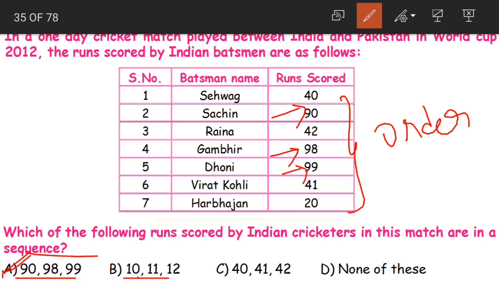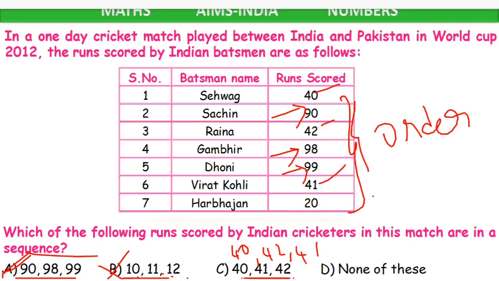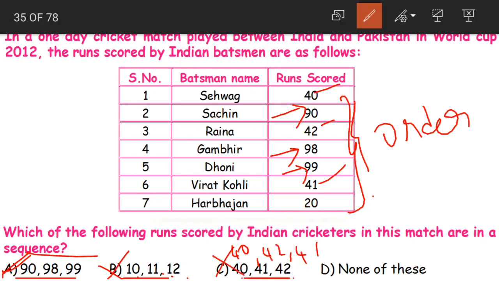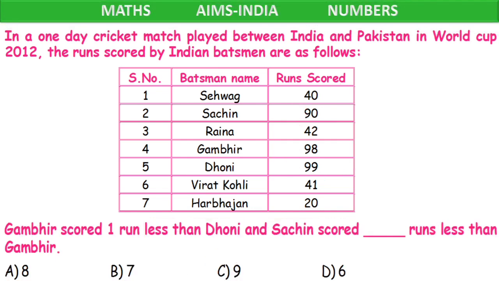Now if you look at option B, you can also think why B and C are not the correct answers. Yes, 10, 11 and 12. These 10, 11 and 12 are not even the runs scored by the batsmen. So these are not in the table only. So these will be the wrong answer. Now next 40, 41, 42. Yes, we are having 40, 41 and 42. But the sequence here is wrong. Yes, the sequence should have been 40, 42 and 41. Yes, children. So option C is also not a correct answer. A is our correct answer.